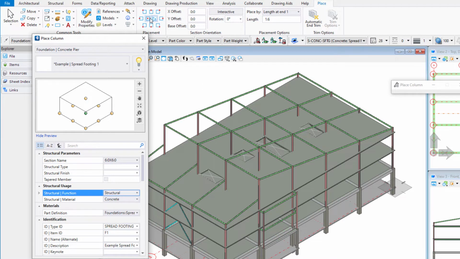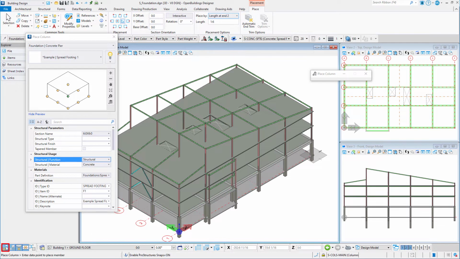In the ribbon, set the placement to middle center. Under Section Orientation, set all the offsets to 0, and toggle Interactive off with the rotation set to 0. Set the Place By method to length at N2. This means the footing will be placed from the top of the member, and then set the length to 1'6" or 450 millimeters.